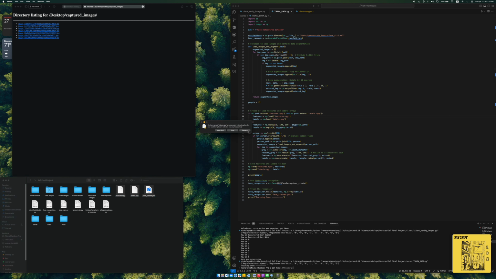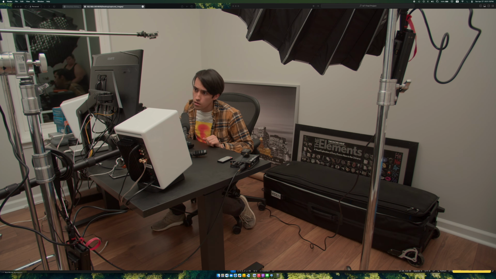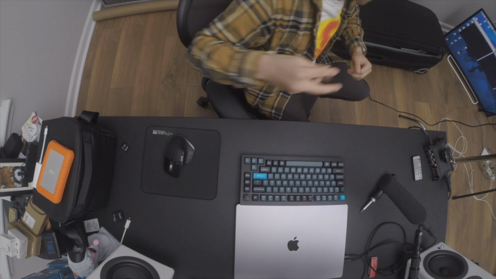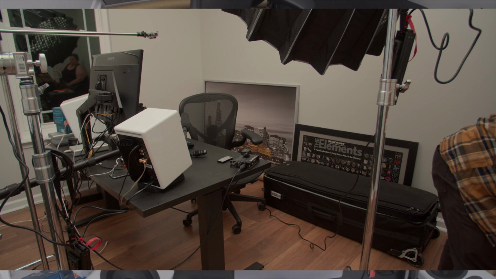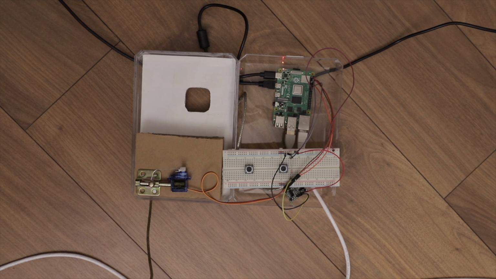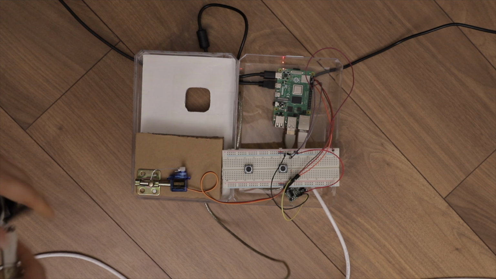Replace, replace, replace. Okay, those are now in. I'm going to safely eject. Okay. I am going to put that into here. Okay.